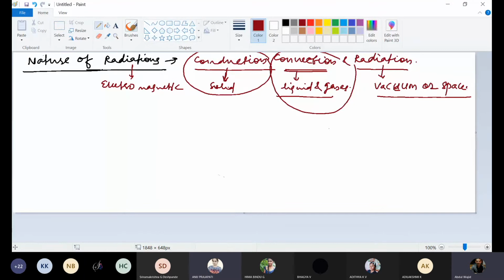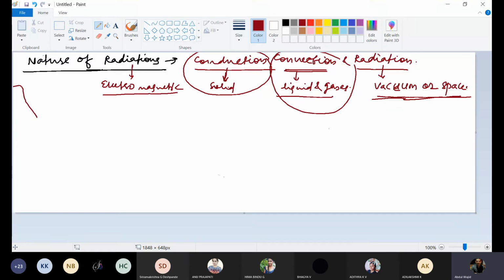Oh, okay, fine. So radiations, or you can say electromagnetic radiations, both are one and the same thing. Electromagnetic radiations do not require any medium to travel, even in space. Solar radiations, cathode rays, anode rays, all these are radiations. Light coming from the sun is solar radiation, because it does not require any medium to travel. So this was the definition for radiation.